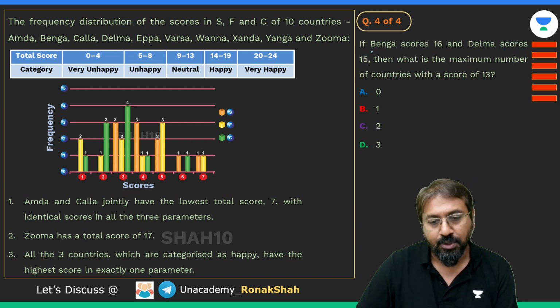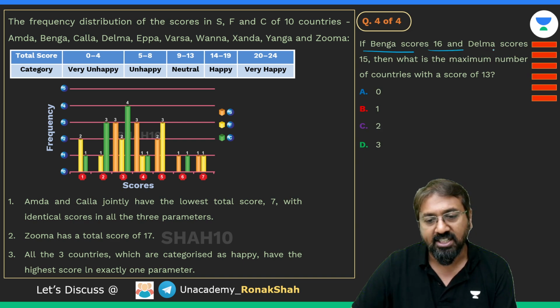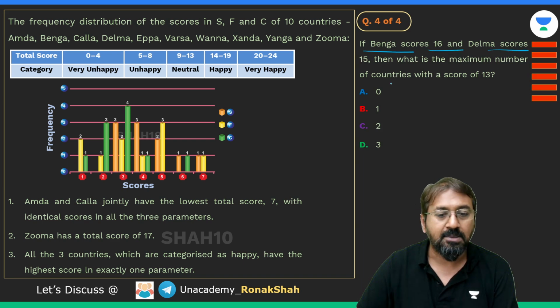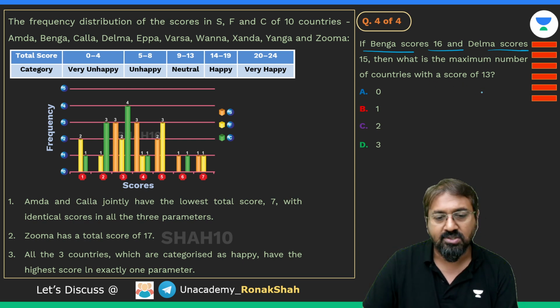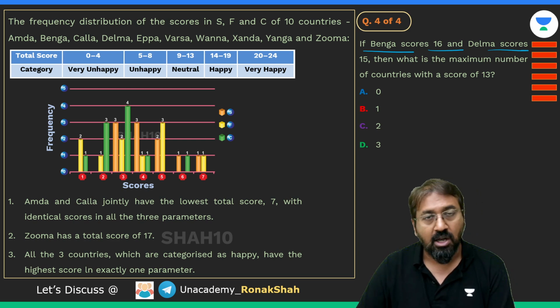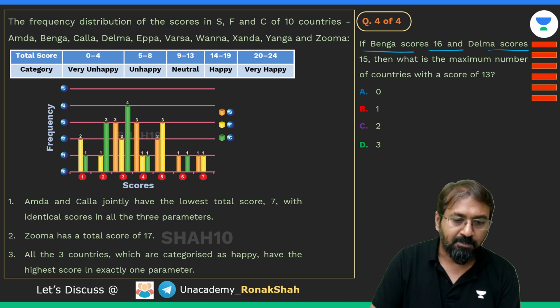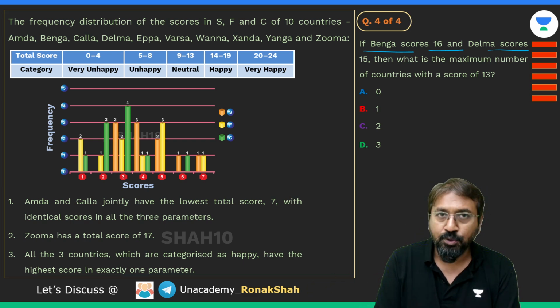And the fourth question is, if Benga scores 16 and Delma scores 15, then what is the maximum number of countries with a score of 13? Okay, so select your answer, and if you want, once again pause the video over here, because now I'll be starting with the explanation. So let's proceed with the explanation.